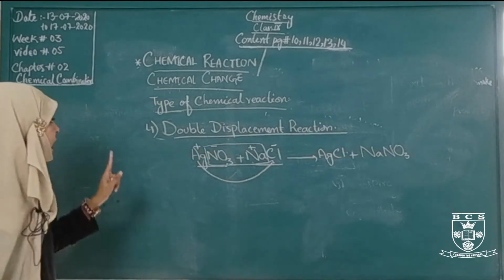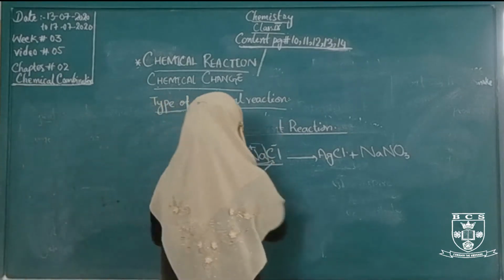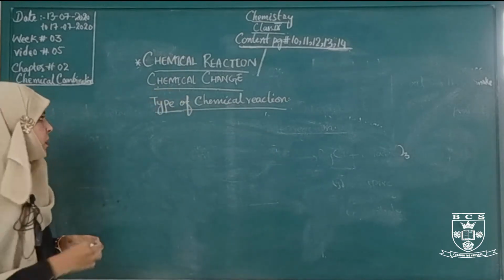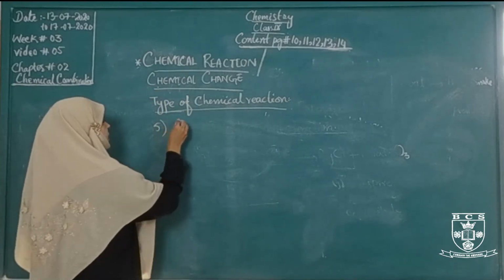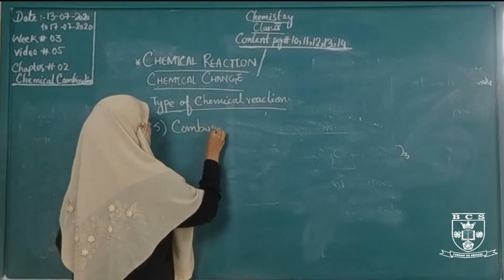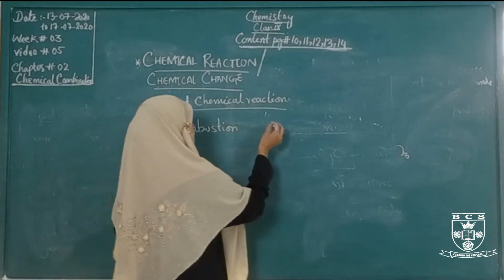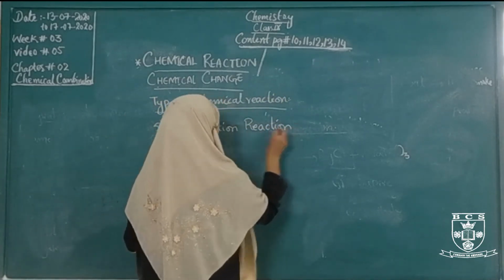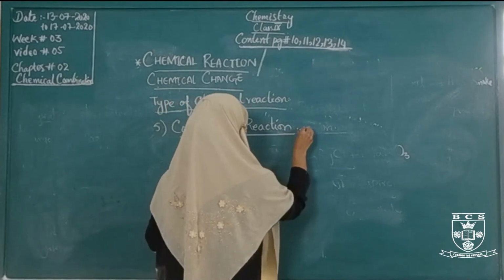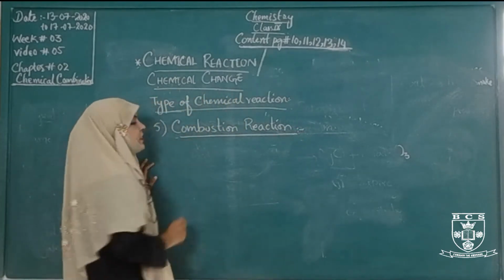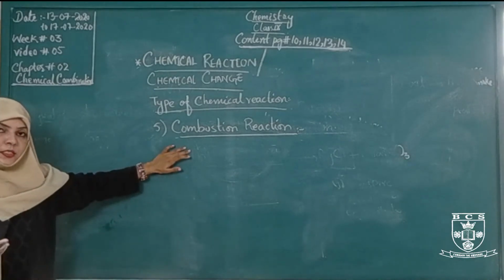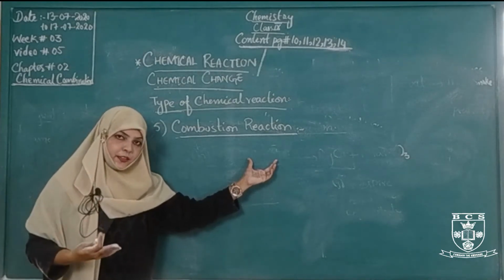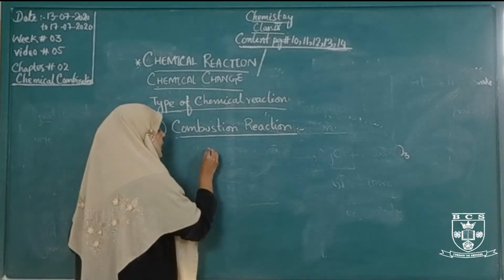This is the last reaction. After this we will discuss the combustion reaction. We have 5 types of chemical reaction, and the last one is the combustion reaction. It is a reaction in which a substance burns in the presence of air or oxygen of air with rapid release of heat. For burning of a substance, we have the example of coal.